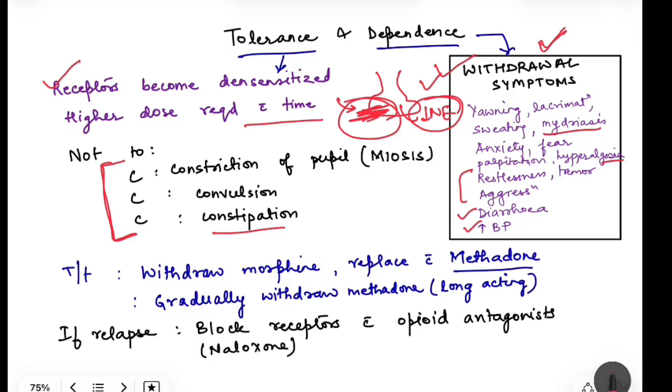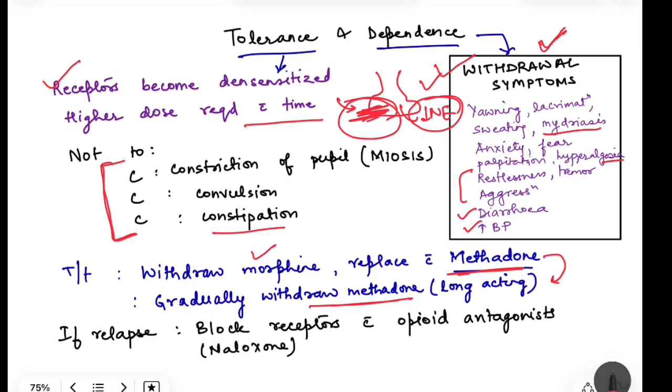So instead of that, what is done? Withdraw morphine, replace with methadone. We are giving another less potent drug in small doses, and then gradually we decrease the dose of methadone. This methadone is basically a long acting drug that we are going to see in the next video, and because of this feature that it is long acting, it is given for treatment of addiction. So withdraw morphine, replace with methadone, and slowly with time withdraw methadone, that means keep on decreasing the dose of the methadone which you have given.